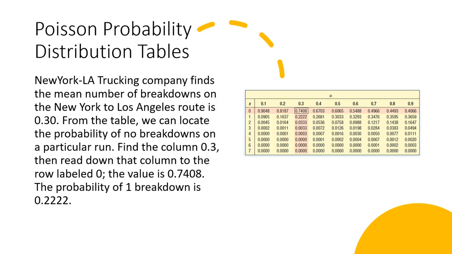At that intersection, we get the value of 0.7408. And so the probability of one or more breakdowns is 1 minus 0.7408 to give us the value of 0.2592.